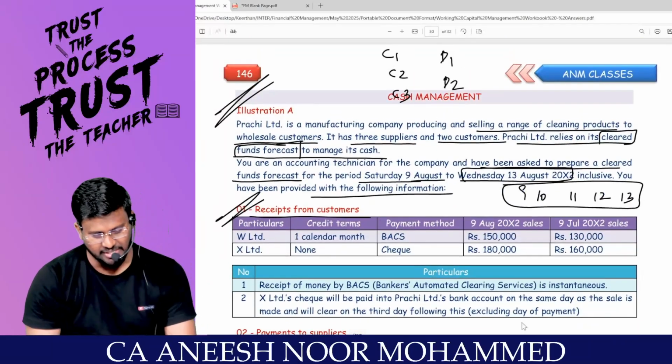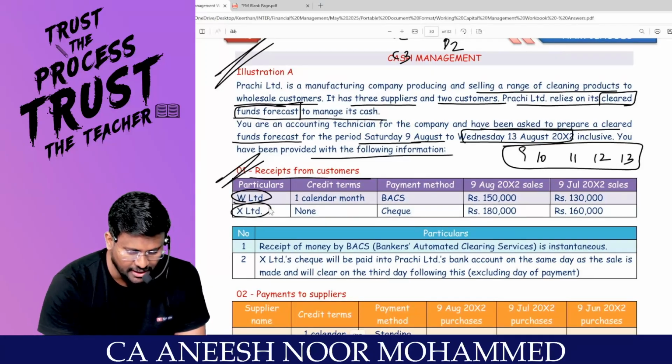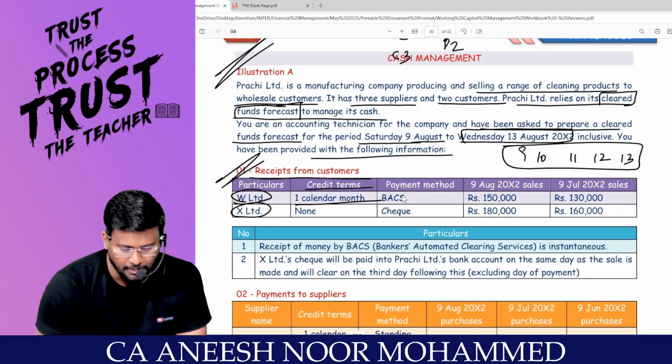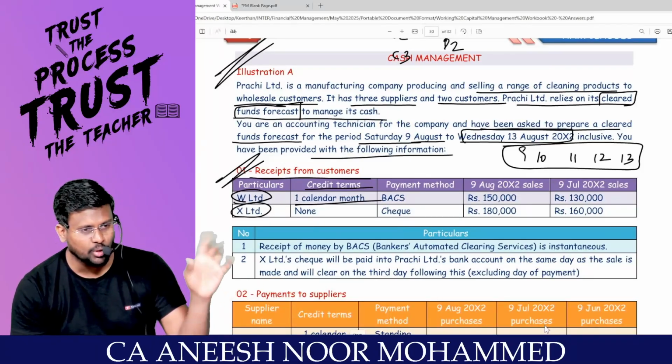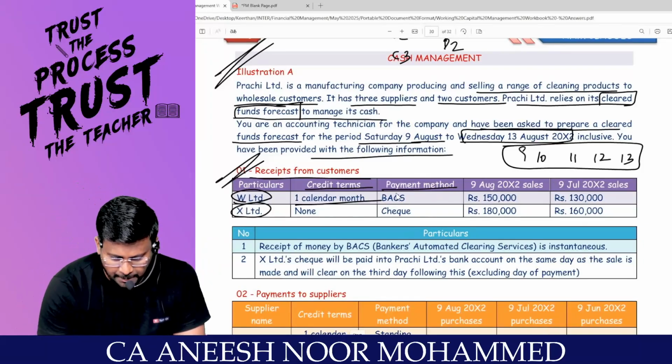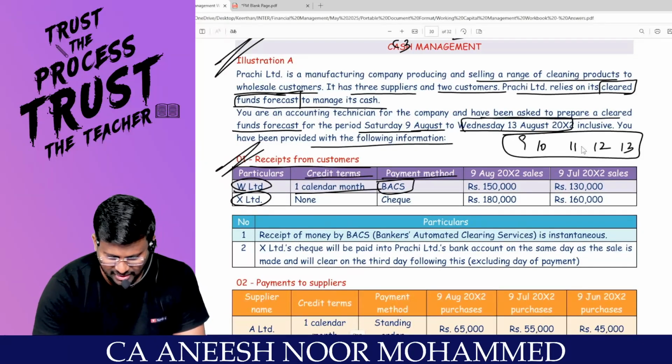Receipts from customers: customer means I have to get money from the debtor. I have W Limited and X Limited. What are the credit terms? One calendar month. That means if I sell today, I will get money only after one month. Payment is by BACS, Bankers' Automated Clearing Services.